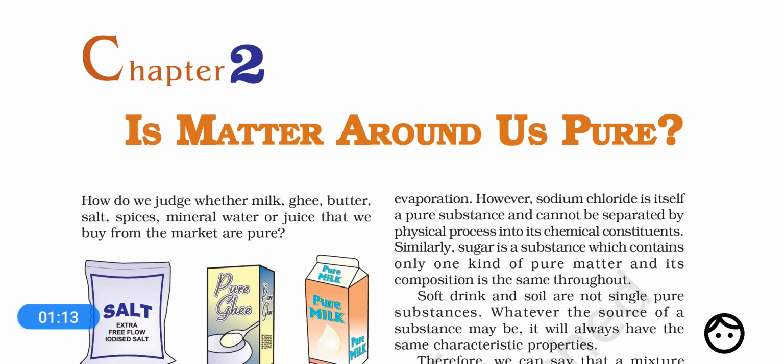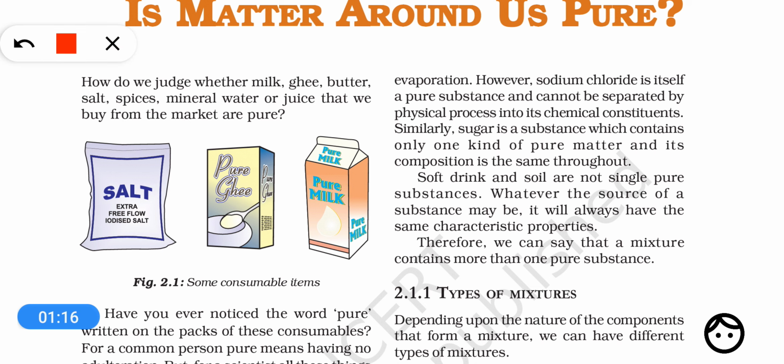Okay, now look at the images. Here you see a packet of salt, ghee and milk. You can see the term pure ghee, then pure milk is written. So for you, these may be pure, because a common man knows that pure means there is no adulteration, there is nothing extra mixed in it, right? So a milk may be pure for you if water is not added in it or any other impurity has not been added in it.